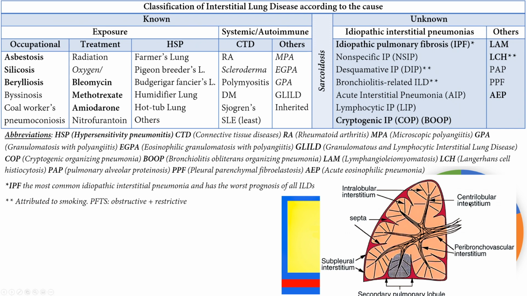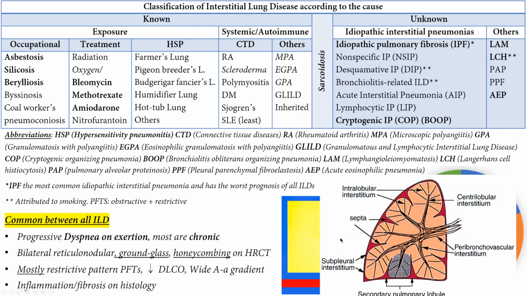There are different sites of the interstitium. As we will see later, some diseases are associated more with a particular site, like for example the peribronchovascular interstitium. If it's more affected, maybe you think of hypersensitivity pneumonitis. Subpleural is usually UIP, usual interstitial pneumonia, associated with IPF or sometimes rheumatoid arthritis.